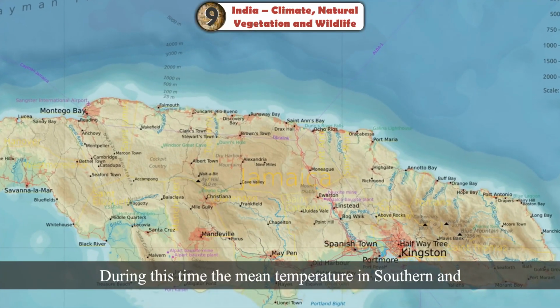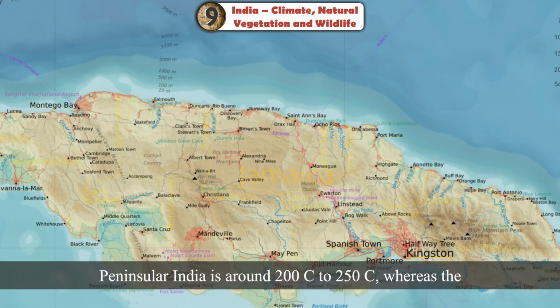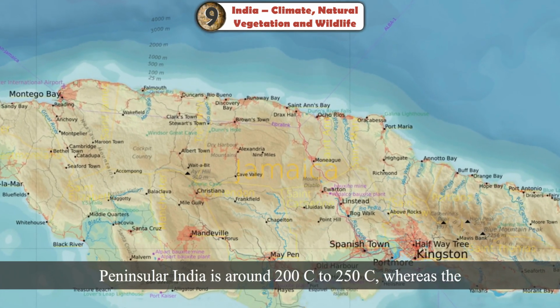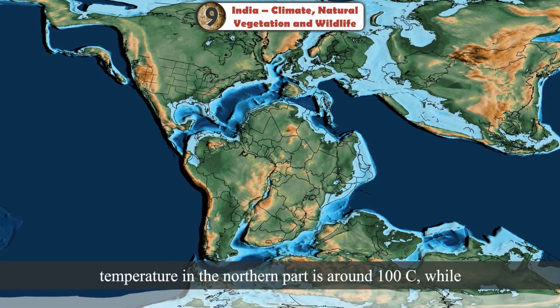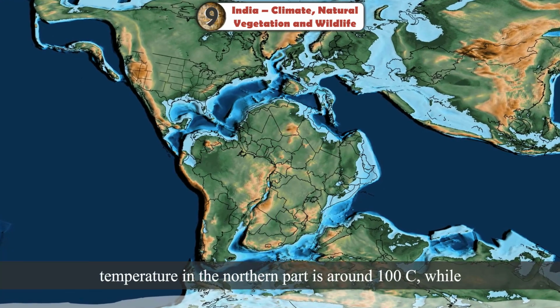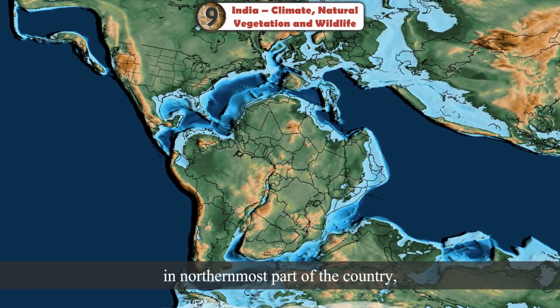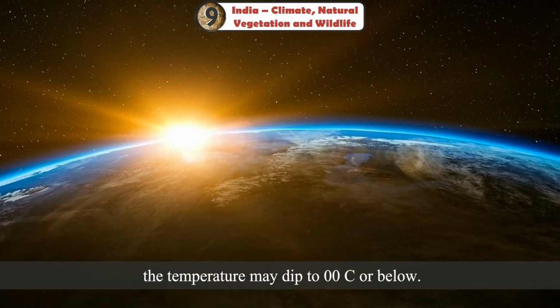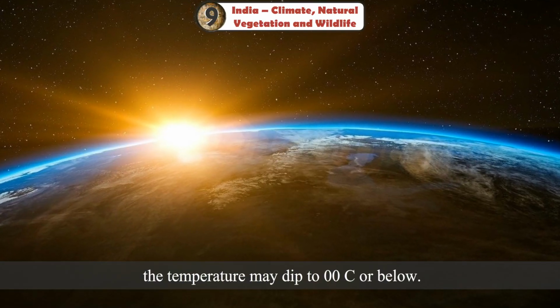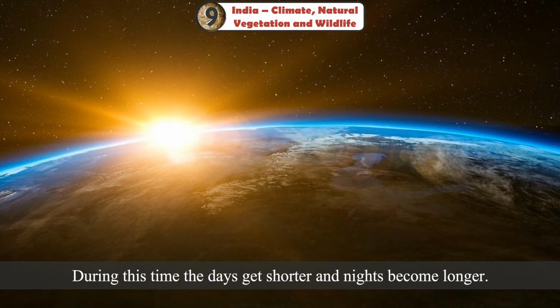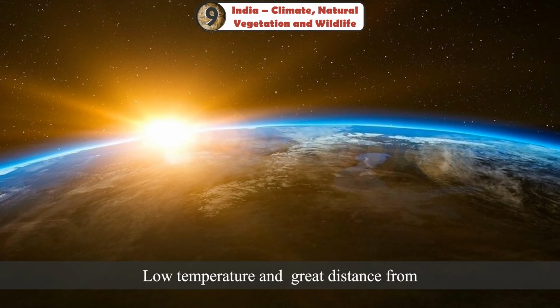During this time, the mean temperature in southern and peninsular India is around 20 degrees Celsius to 25 degrees Celsius, whereas the temperature in the northern part is around 1 degree Celsius, while in the northernmost part of the country, the temperature may dip to 0 degrees Celsius or below. During this time, the days get shorter and nights become longer.